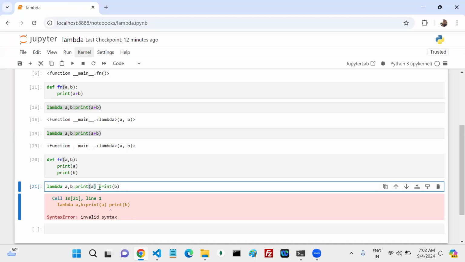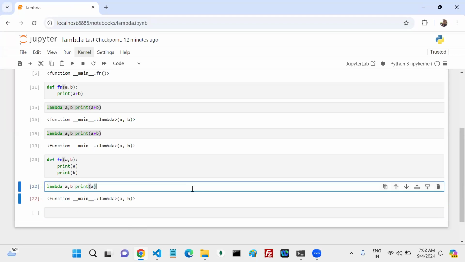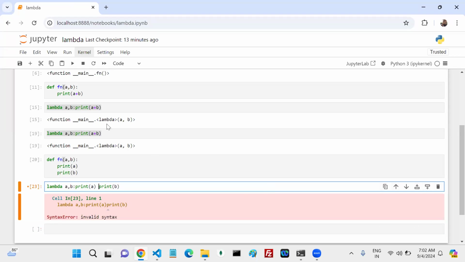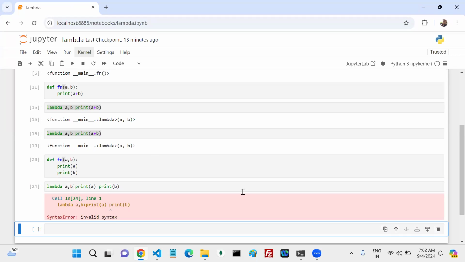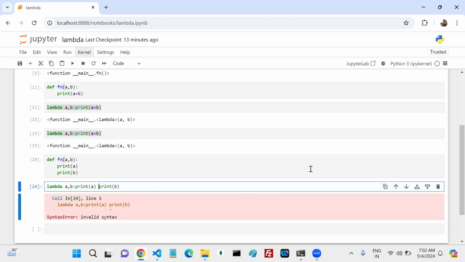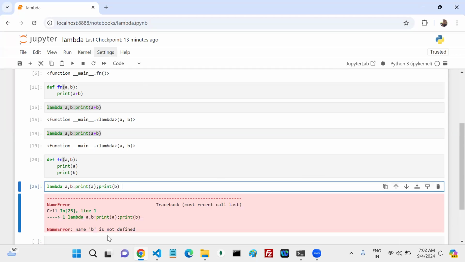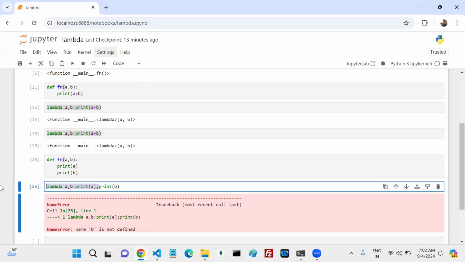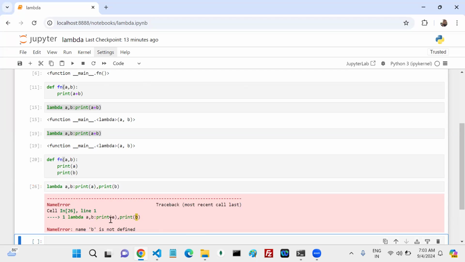Maybe if I remove this one, so one statement is there, yes, it is syntactically valid. If I add one more statement, now it gives me a syntax error. I thought, I gave it without space, so with space I provided, still a syntax error. Maybe a semicolon to differentiate the statements? Some error again. If I write this as one statement and this as another, I get a 'b is not defined' error, so that also does not work out. If I use a comma, again something like this.